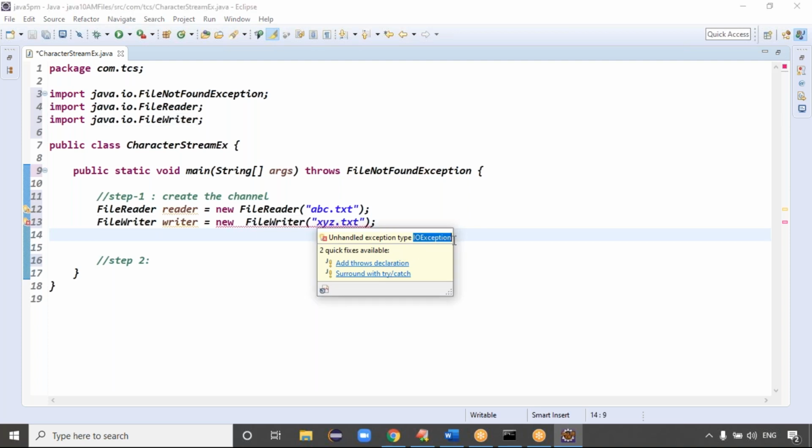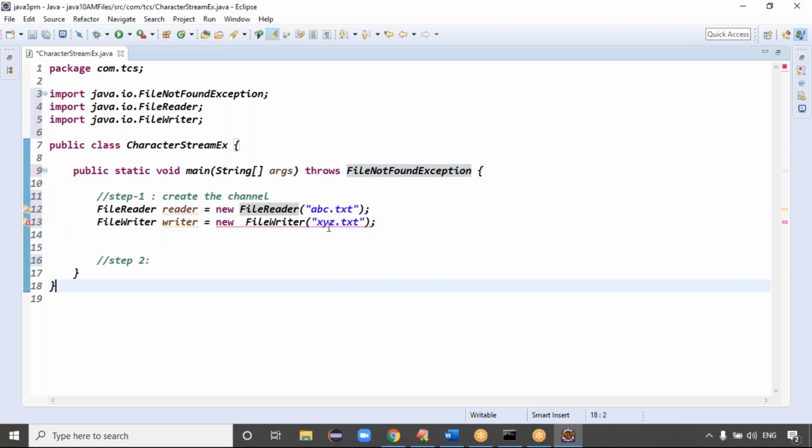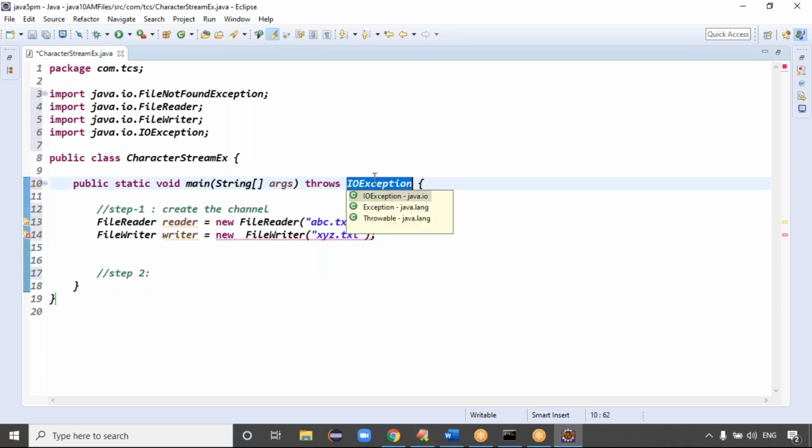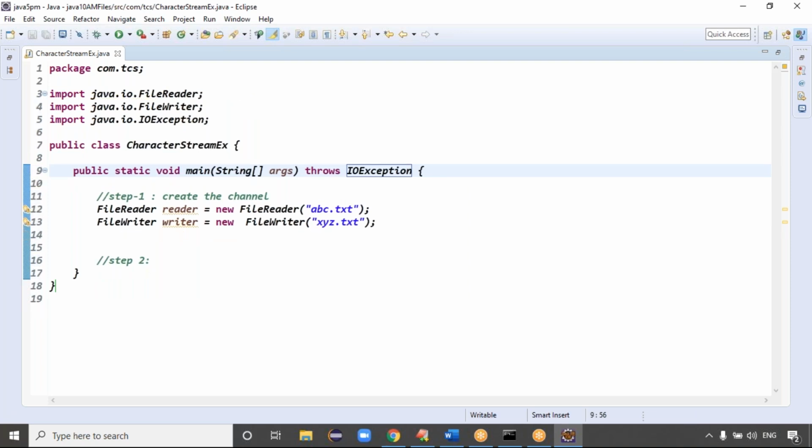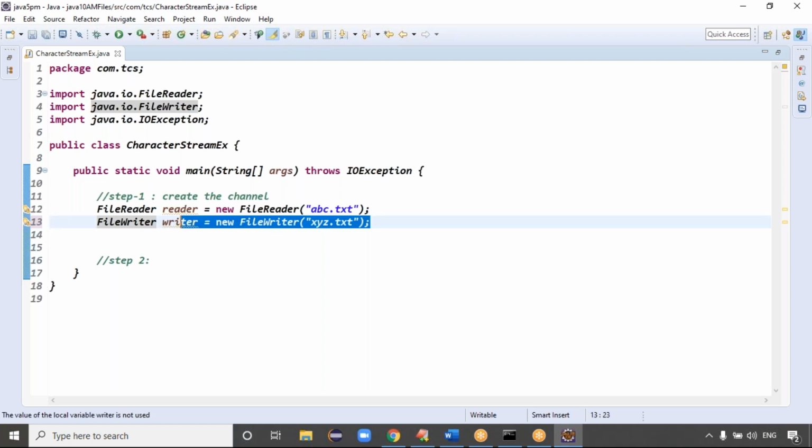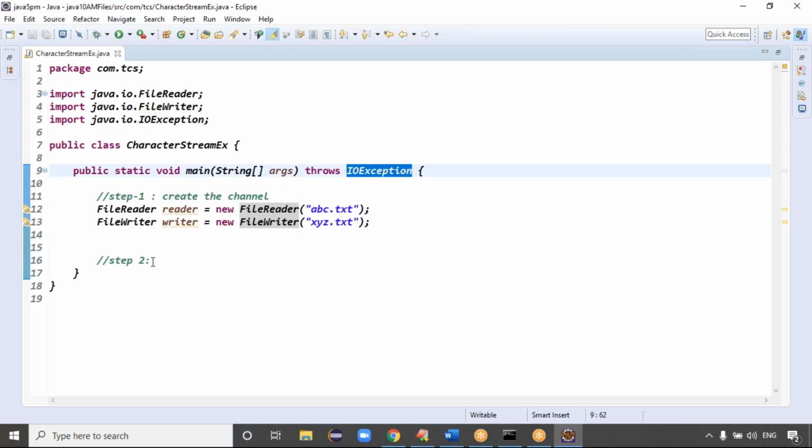But while discussing exceptions, I said one point: IOException is a parent class, FileNotFoundException is a child class. If I place the cursor and choose Add throws declaration, here it is taking IOException. Then what happened, guys? FileNotFoundException is removed, right? When I am throwing the parent class exception, it is not recommended to throw the child exception. There are 2 errors, guys. This line is showing FileNotFoundException, and this line is showing IOException. So I can handle both exceptions using throws IOException, right?